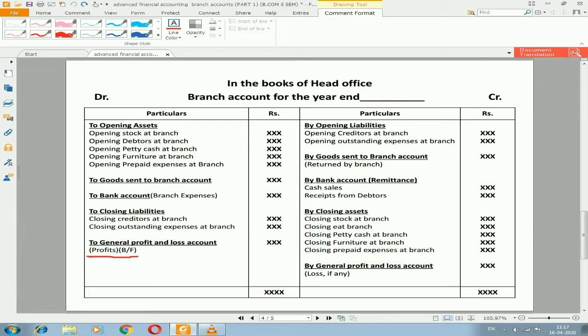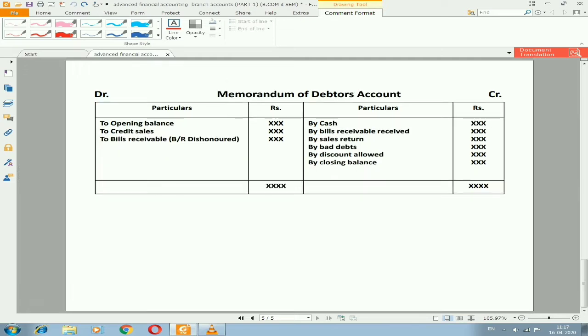So the balance should be shown in the name of general profit and loss account, either on the debit side or credit side, wherever we get the balance. If you get the balance on the debit side, we are going to consider it as profit. If you get it on the other side, that is on the credit side, we are going to consider that as loss. So now one more account we need to remember while preparing branch accounts.